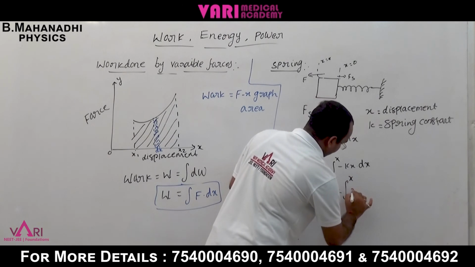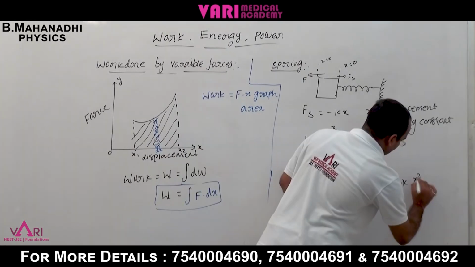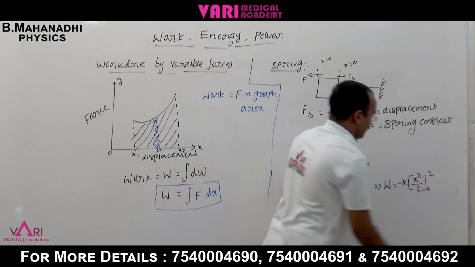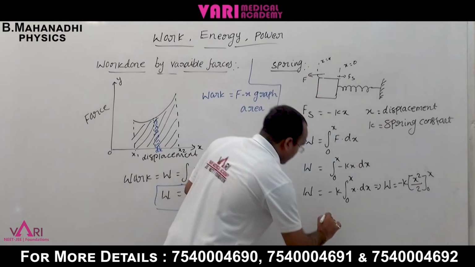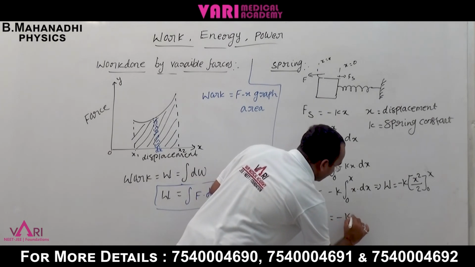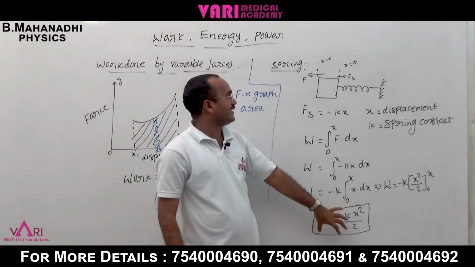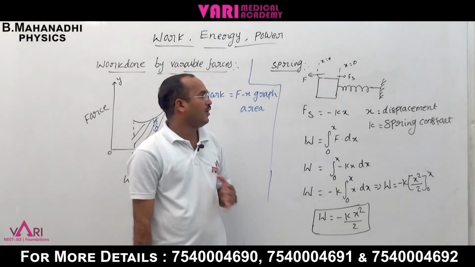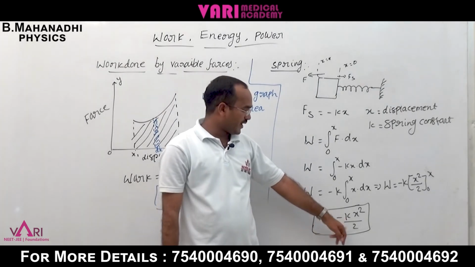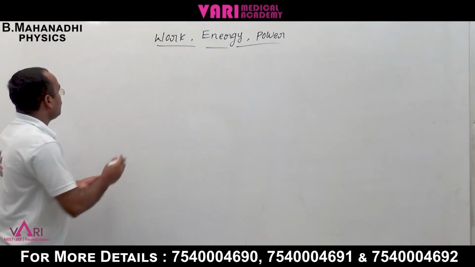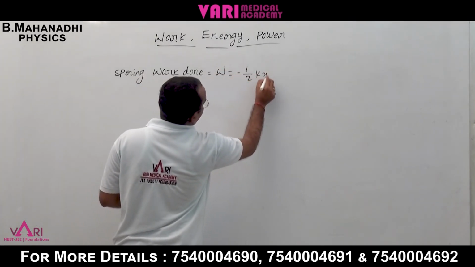The integration of x dx is x square by 2. Now applying the limits 0 to x, the upper limit substitution gives the total work done equal to minus kx square by 2. This is the total work done by the spring. If any force is applied on the spring, the total work done of the spring is W equal to minus kx square by 2.